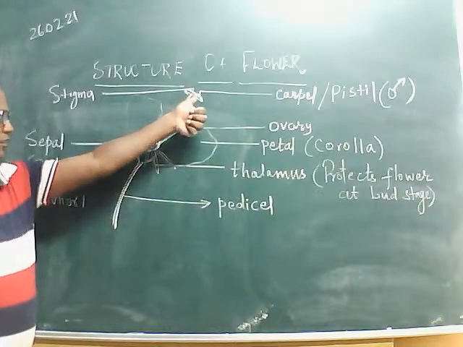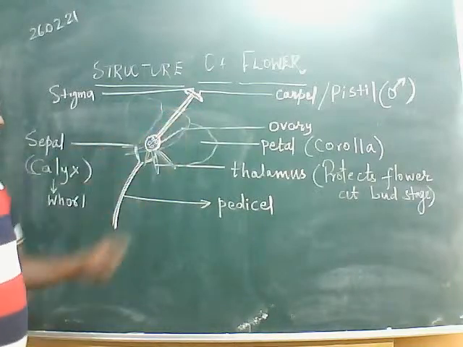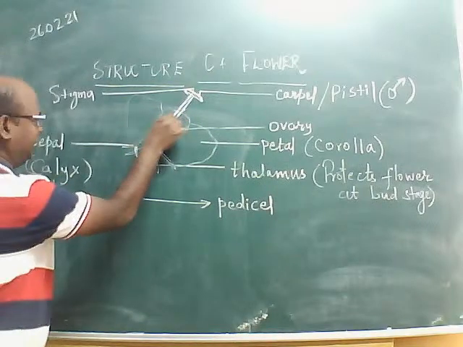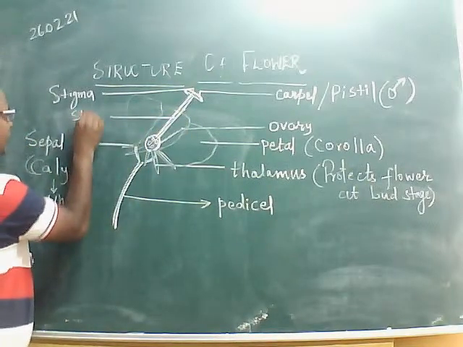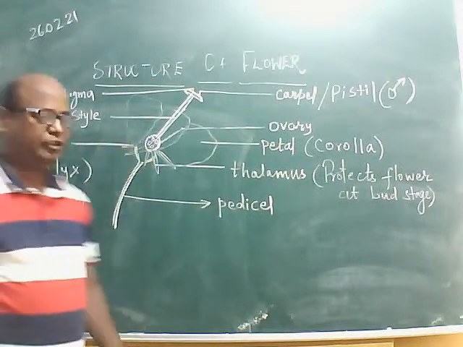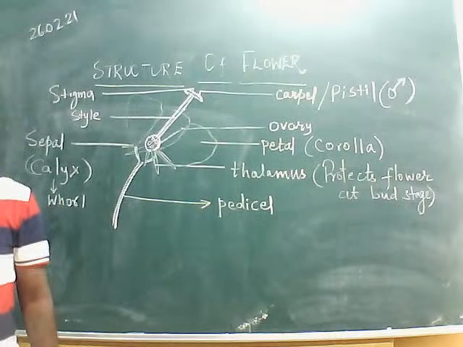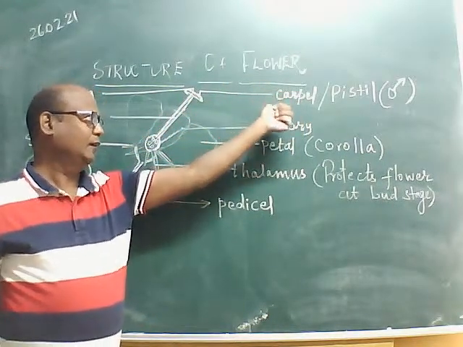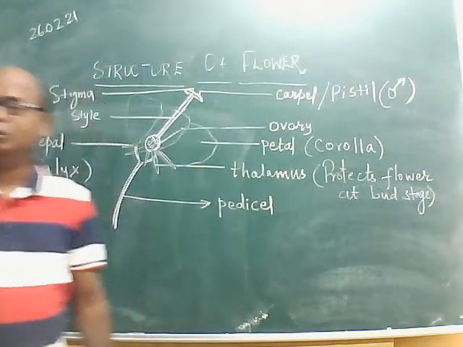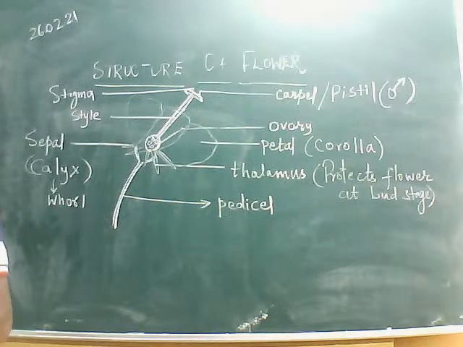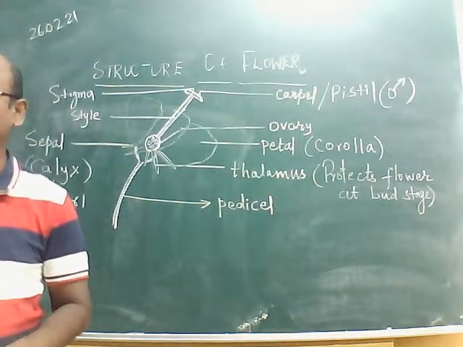It has a stage-like stigma, a tube-like style connecting to the stigma, and at the base of the style, a swollen structure known as ovary. Inside the ovary there are ovules. What do we call this whorl, where we may find one or many carpels arranged in a circular manner?